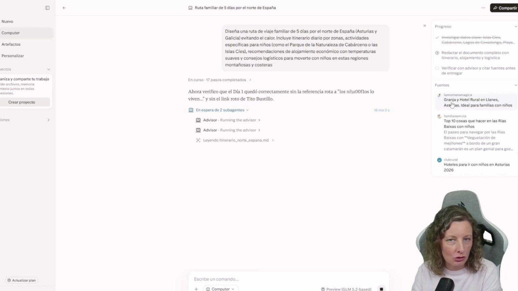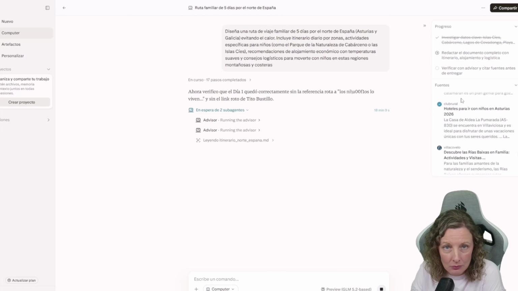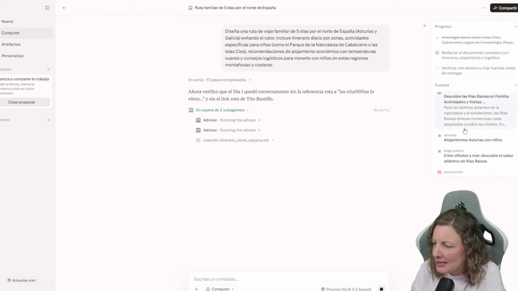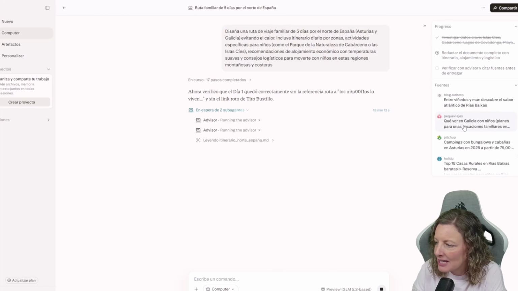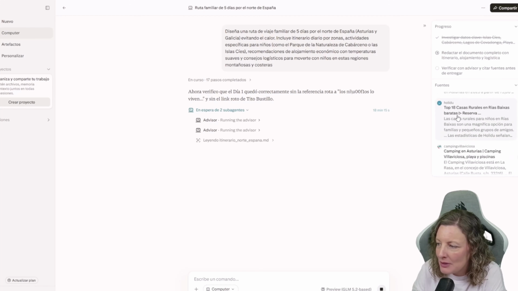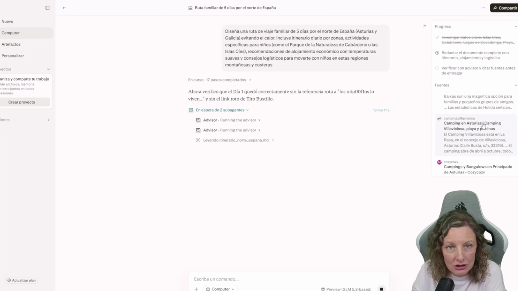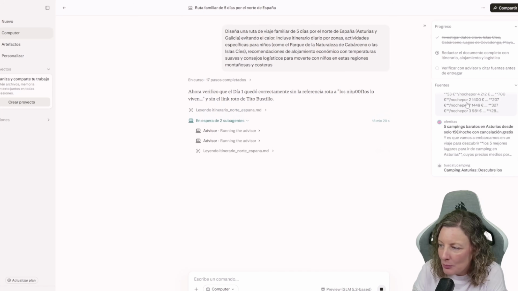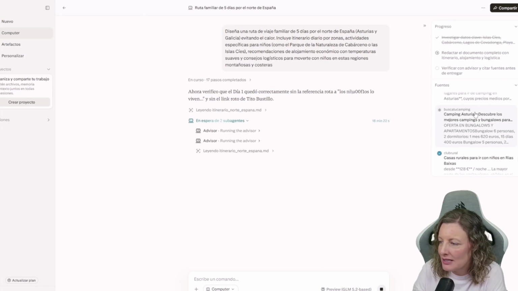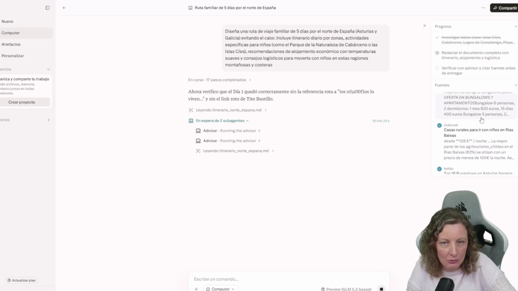I don't know how you search for vacations, but I don't think I would have ever found out that there was a farm on a website called La Montaña Mágica. So I think my next vacation, I'm going to plan it with Perplexity. And it keeps searching and a lot more. And now it's looking up campgrounds, cheap rural houses, more campgrounds with pools, cheap apartments, current deals, like in real time deals that the websites have right now.